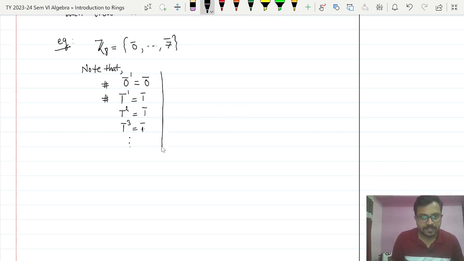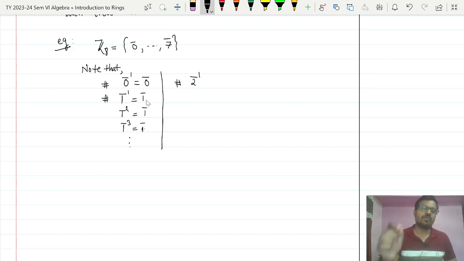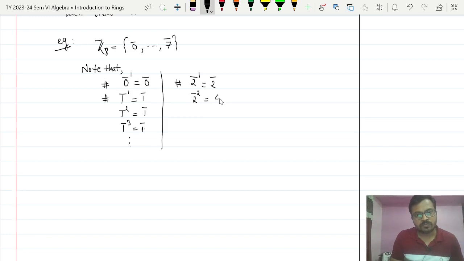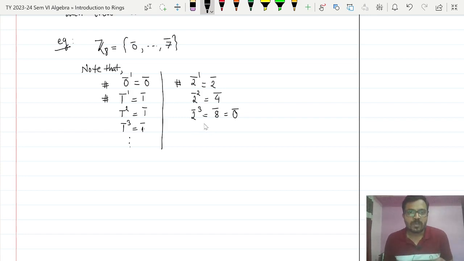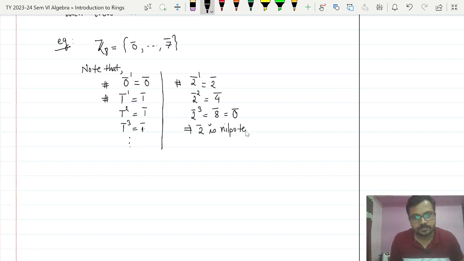Now let us move towards the next element, that is 2 bar. So 2 bar raised to 1, remember we will always start with 1 because we are interested in positive powers, is 2 bar. What is 2 bar raised to 2? That is 4 bar. What is 2 bar raised to 3? That is 8 bar, but we are in Z8. So what is 8 bar in Z8? 0 bar. So there exists a positive power, that is 3, such that 2 bar raised to 3 is equal to 0 bar. This implies 2 bar is nilpotent. Remember, 0 bar is also nilpotent.